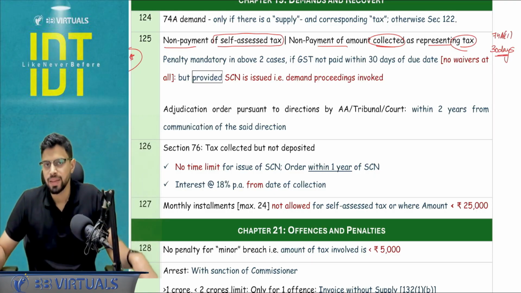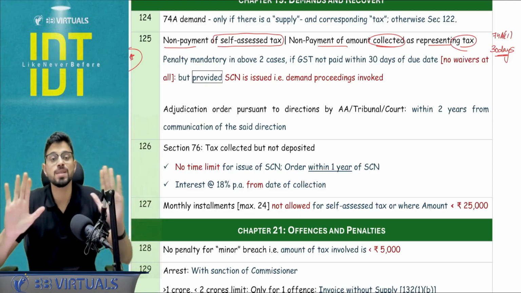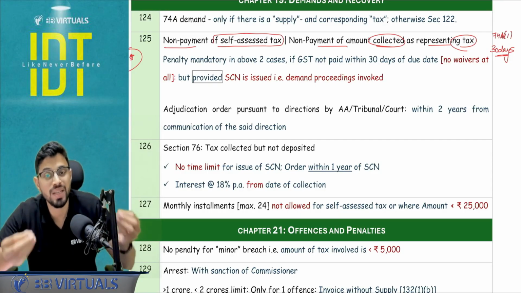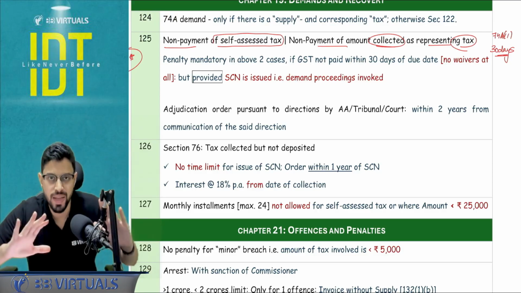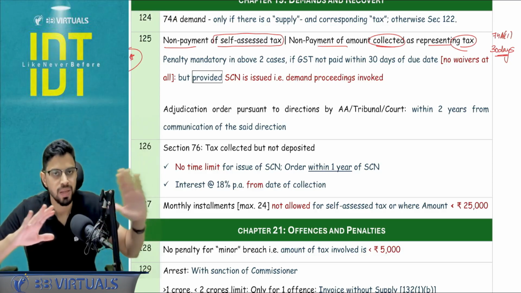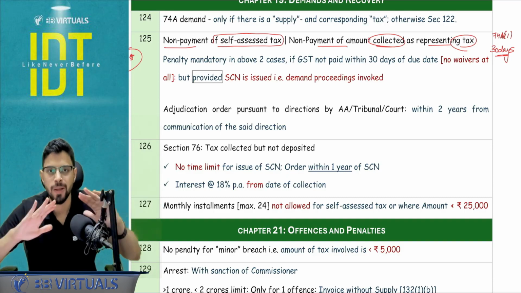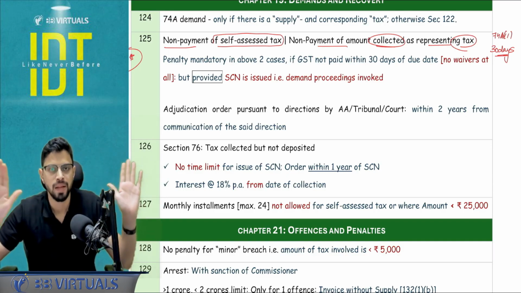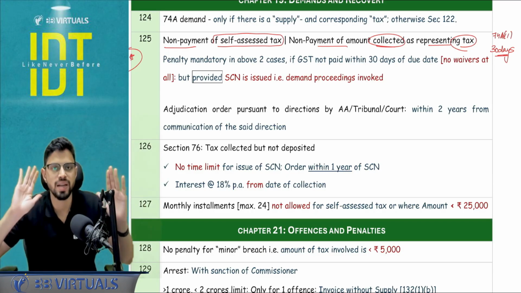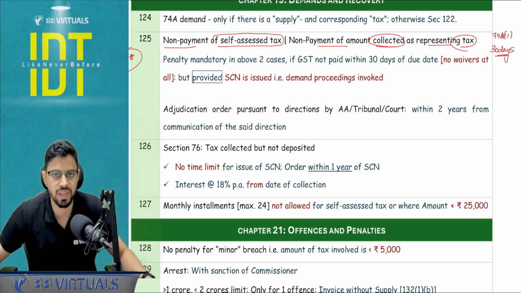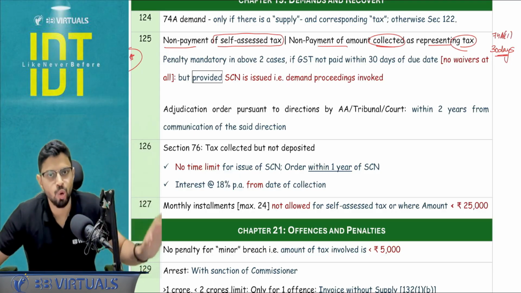Yes, I agree that there will be no penalty waiver in these cases, but provided a show cause notice is issued. So if, for example, January month, today we are in the month of April 2026, January month, I have not filed 3B. 30 days delay has happened. It is a self-assessed tax. I have declared in GSTR1 but not filed 3B. But there is no show cause notice yet.